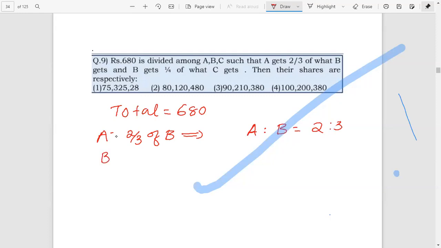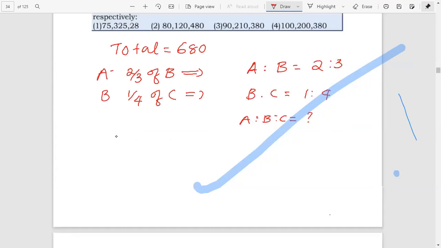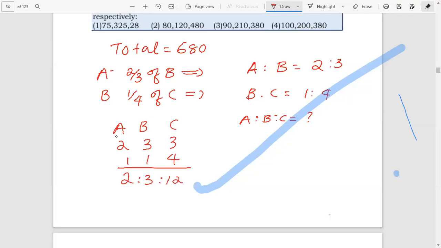Next, B is 1 by 4 of what C gets, 1 by 4 of C. Therefore, we can write B is to C as 1 is to 4. We have to find their shares. First we have to find A is to B is to C. We can do the simple method: A 2, B 3, here 1, 4. Multiply 2 into 1, 2; 3 into 1, 3; 3 into 4, 12. Therefore, the ratio 2 is to 3 is to 12.